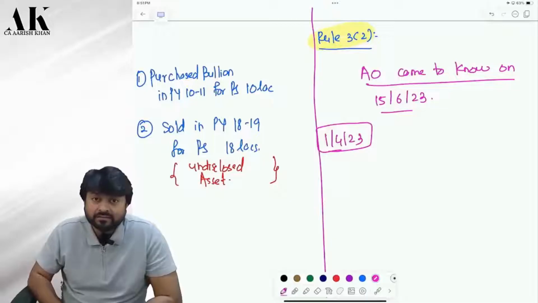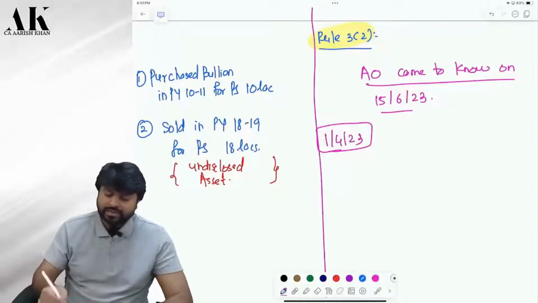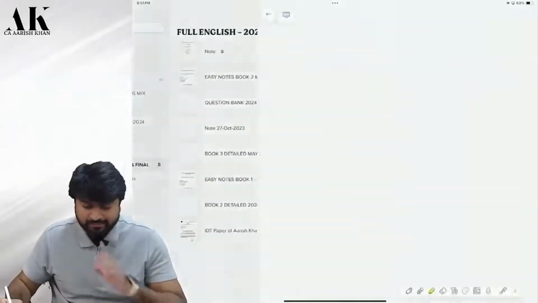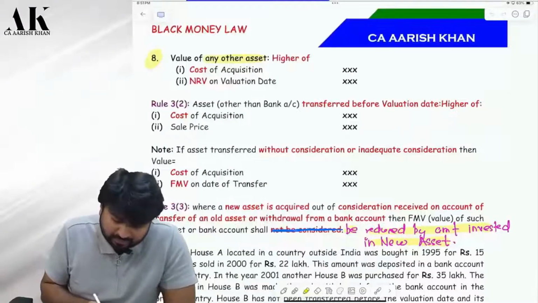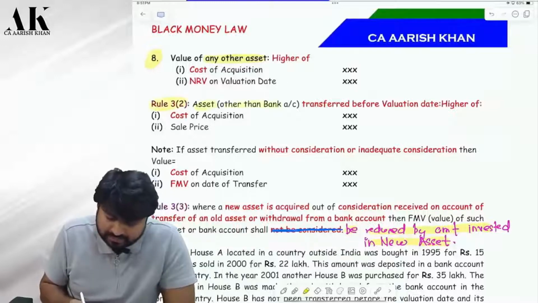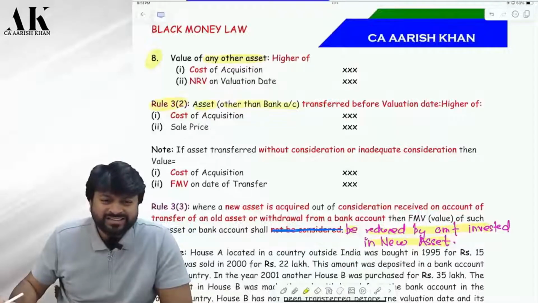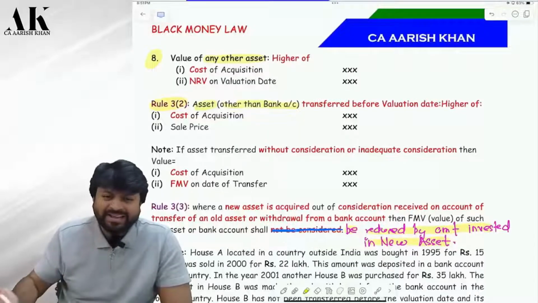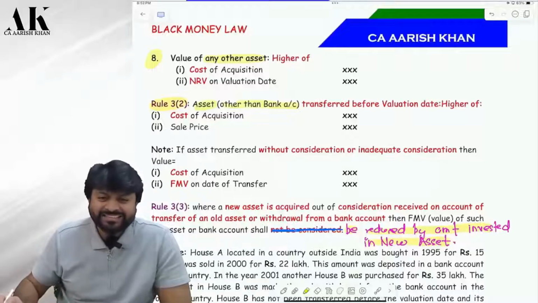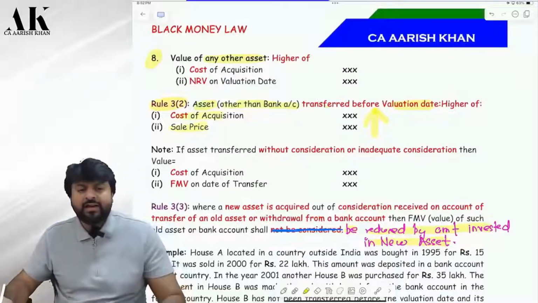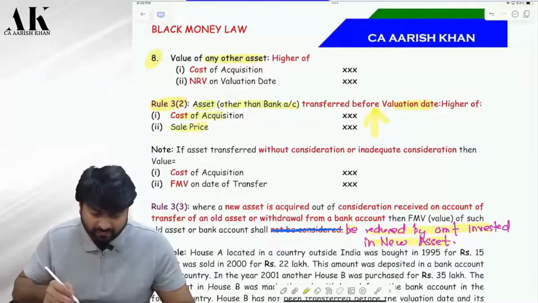How will I value the asset in that case? Okay. So for that, rule 3 sub rule 2 has come. Check. Rule 3 sub rule 2. Asset other than bank account, because a bank account cannot be sold, right? Yes or no? Asset other than bank account transferred before the valuation date. Is it clear? Then you have to take cost or sale price, whichever is higher. Is it clear? So what will be your valuation over here?